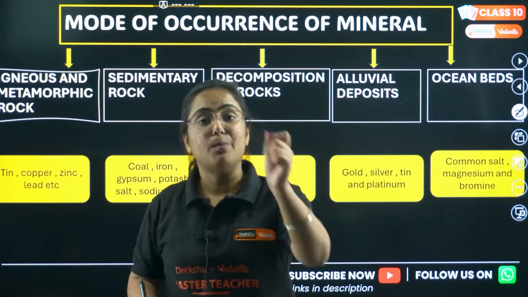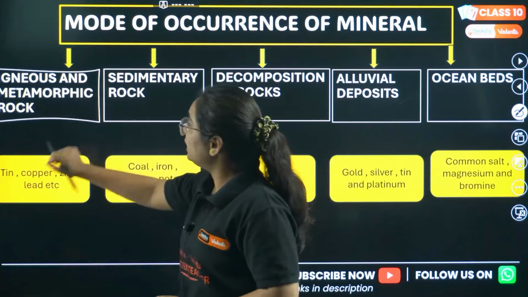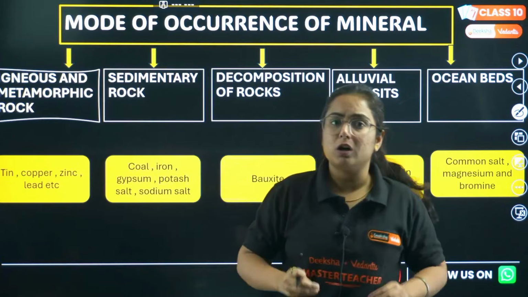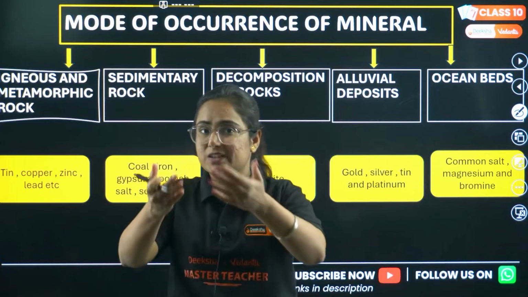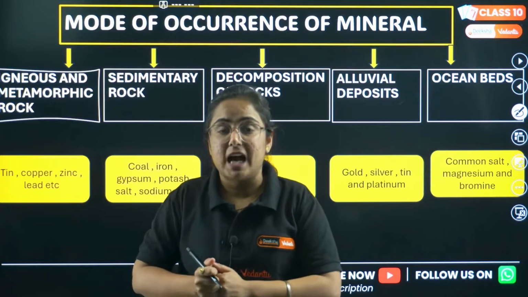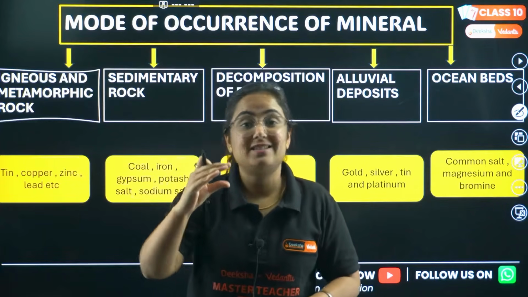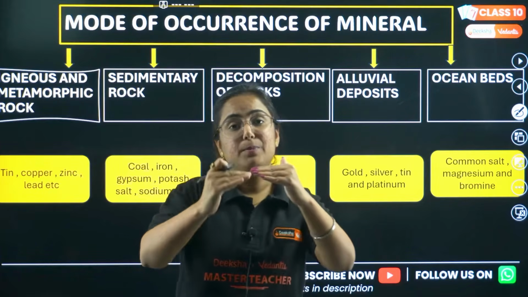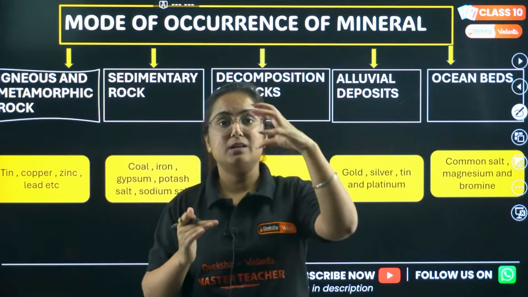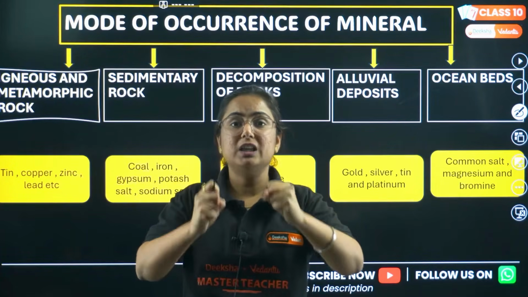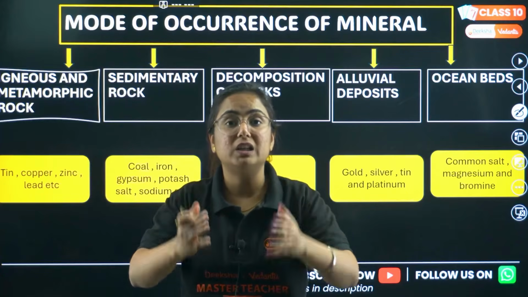Basically, minerals are obtained from various sources. These are the modes of occurrence. The first one is igneous and metamorphic rock. We know the structure of the earth, we are studying it since class 6, that below the earth crust lies the mantle, and below the mantle lies the core. In the mantle and the core there is liquid molten lava.